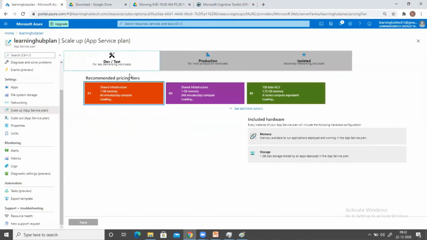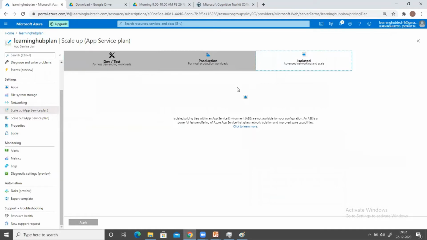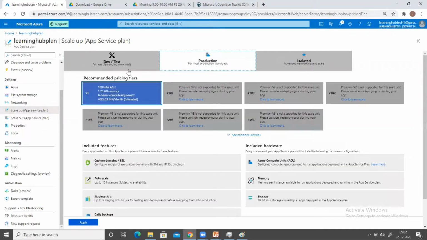here you can see multiple plans are listed. If you're talking about dev/test environment, if you're looking for any plan, you have the free plan, you have D1 plan, you have B1 plan. Then when you go to production, you have S1, and P1 V2, P2 V2. S1 stands for standard, P stands for premium, and you also have an isolated plan.